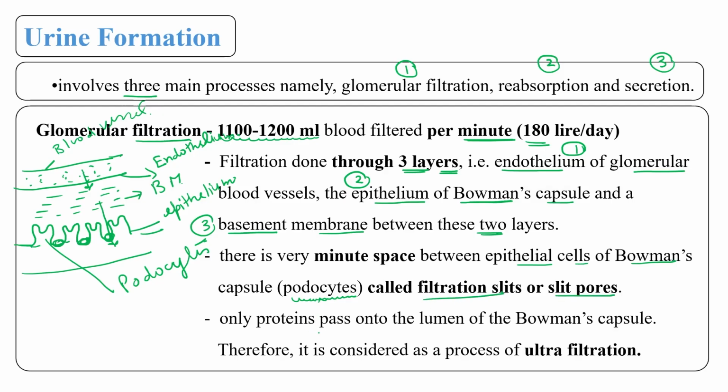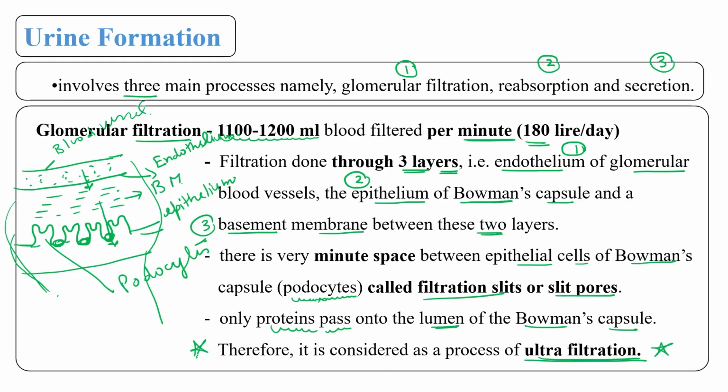Okay, clear? And only protein can pass into the lumen of Bowman's capsule. Therefore, no other kind of cell, no blood cell, nothing.